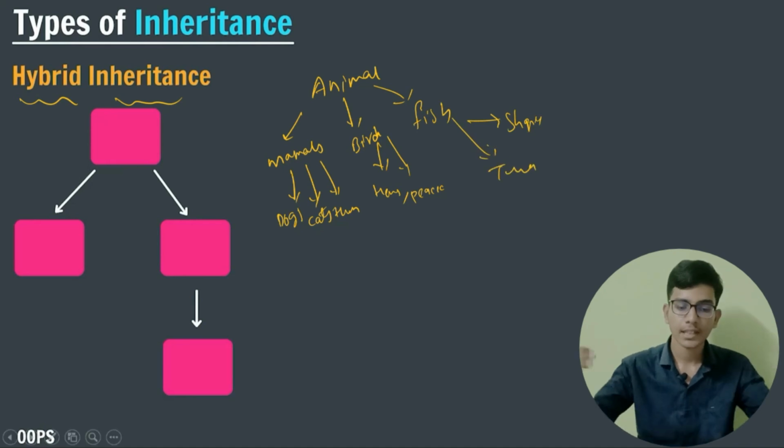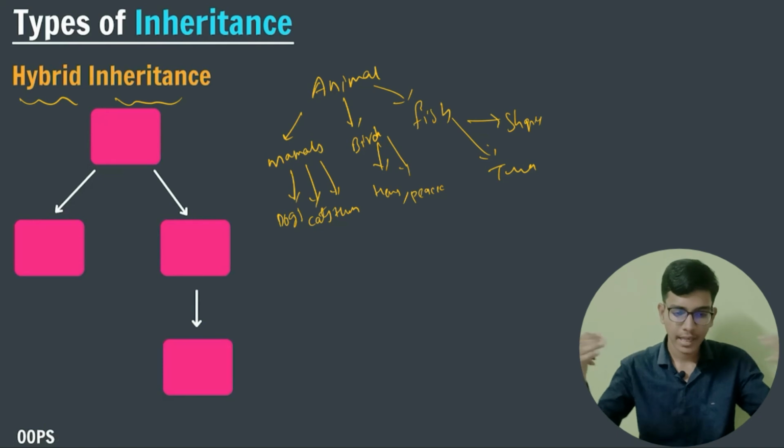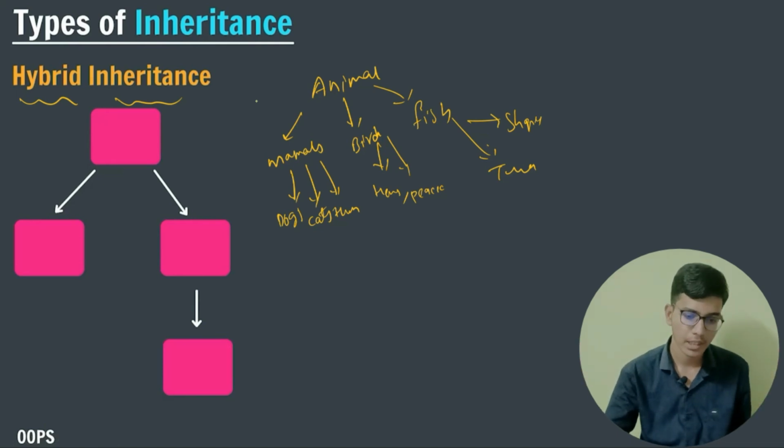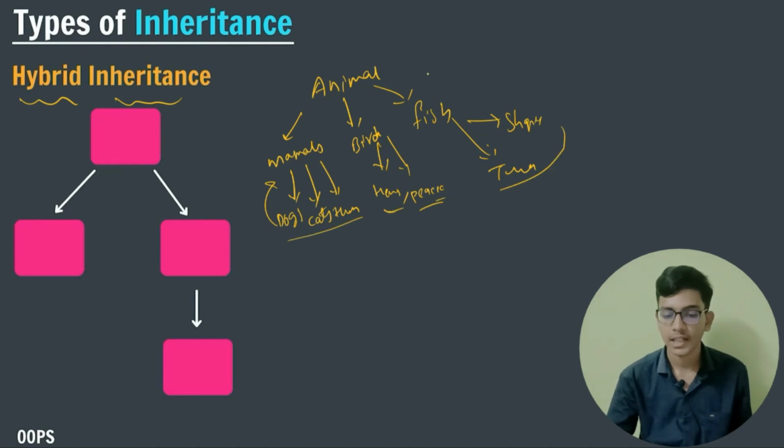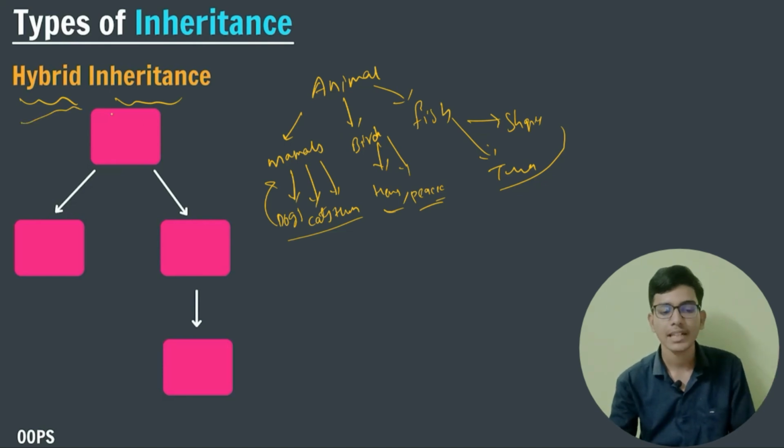So you can see that the hierarchy of hierarchical inheritance is not strictly followed here. The parent class is the same, but it is not following the same order. There are two classes here, three classes there, and two classes there. So here multi-level inheritance is also working. This is known as hybrid inheritance.